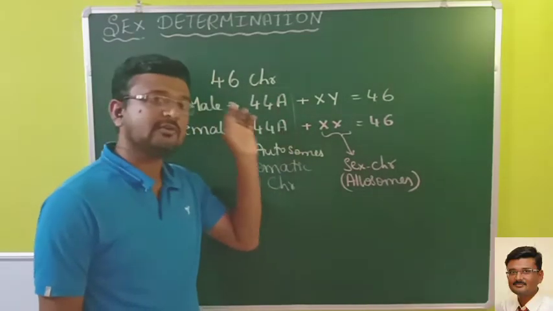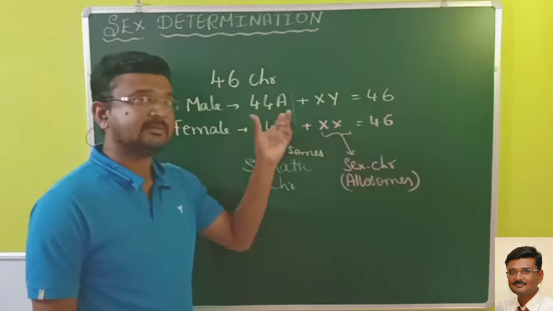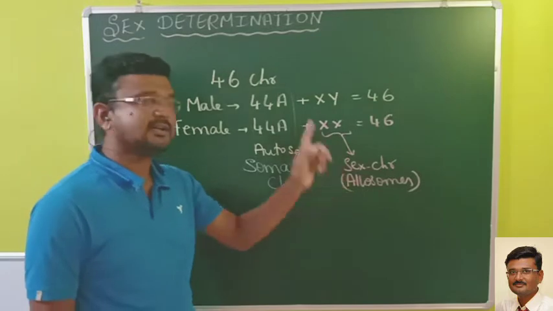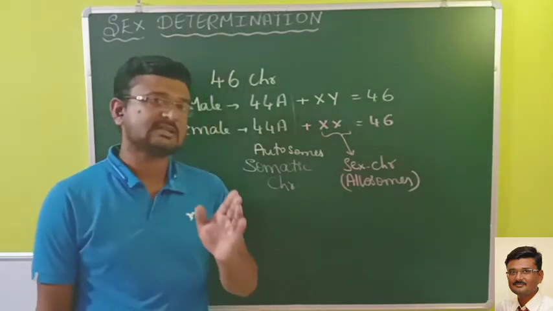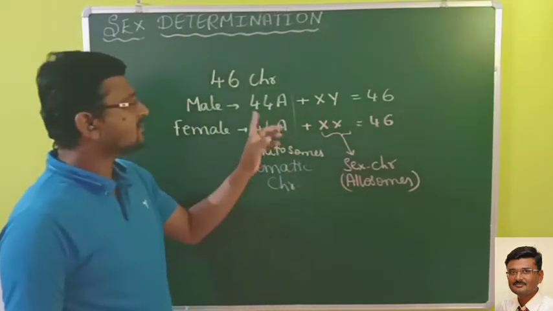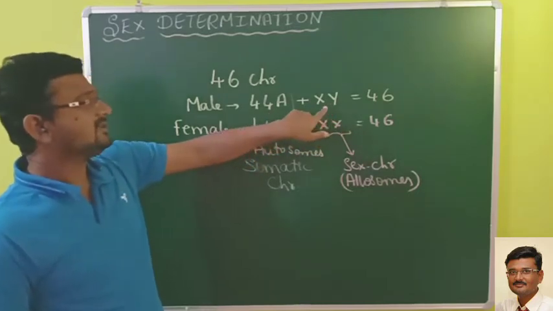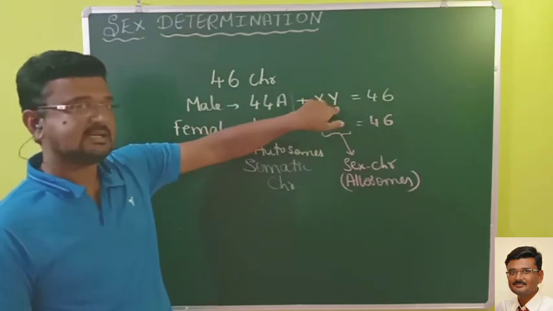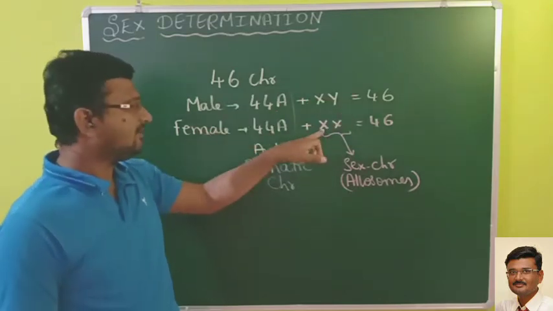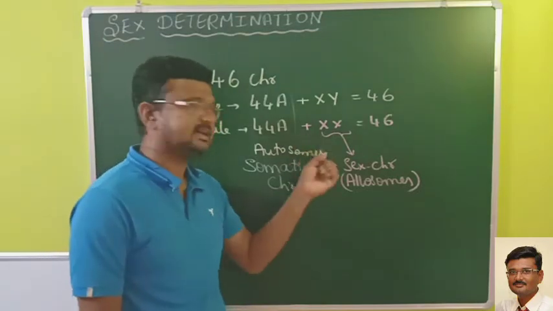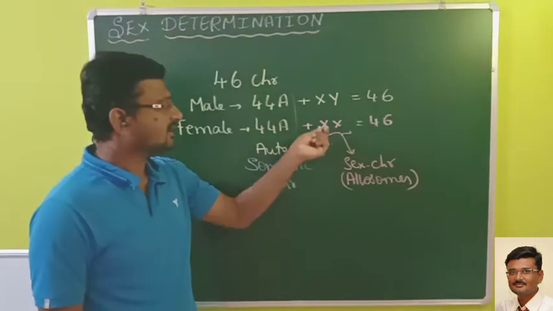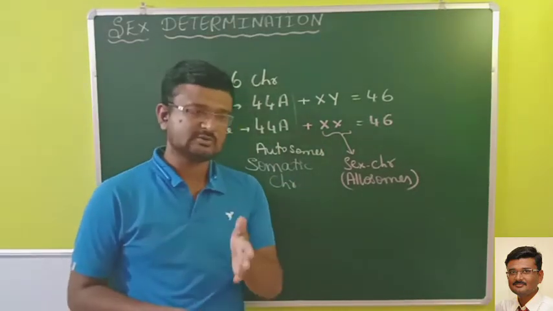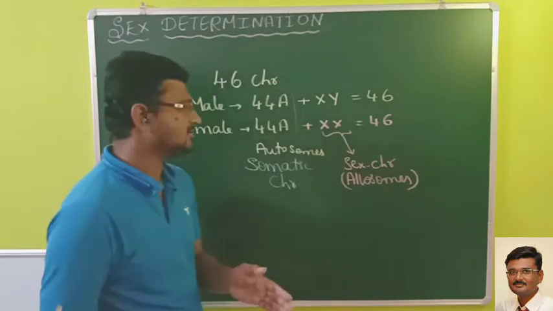So these 44 chromosomes can't determine the sex. They are responsible only for the somatic characters, and these two chromosomes are responsible for the sex of an organism. So if we get X and Y, then in humans it indicates the male. And if the same chromosomes come, that is XX, then they determine the female. So that was about autosomes and allosomes.